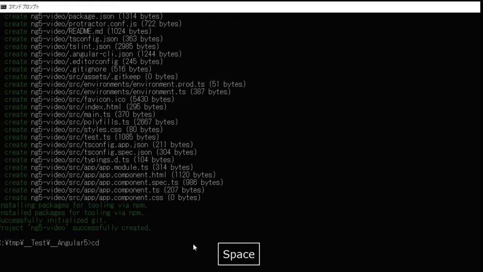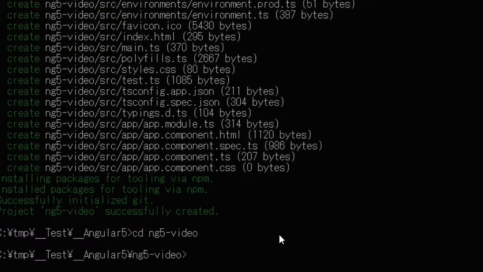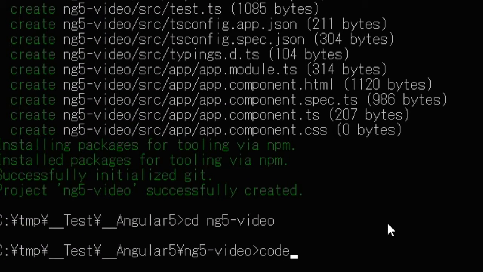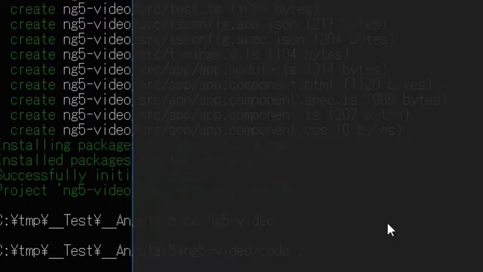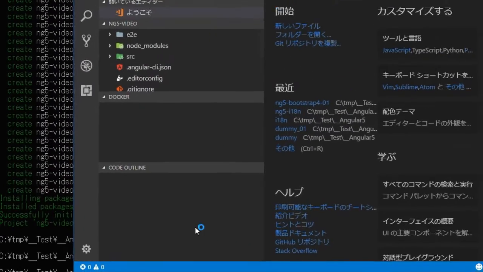Alright, it's finished. Then change into the directory by typing cd your-project-name. You can also open a code editor. I'm going to use Visual Studio Code, which is very popular. Type code . in the command line. Then Visual Studio Code will start.